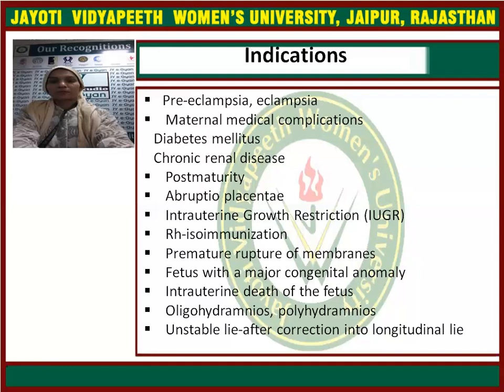Again, if the fetus has a major congenital abnormality, then there is no use continuing the pregnancy, so induction should be done. Premature rupture of membranes, we have already seen PROM, and if there is premature rupture of membranes and too much amniotic fluid has leaked, then there are chances of fetal distress, so labor should be induced. Again, IUD, intrauterine death of the fetus, then induction should be done. Oligohydramnios and polyhydramnios. Oligohydramnios, you remember oligohydramnios.